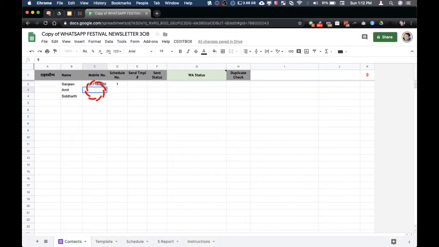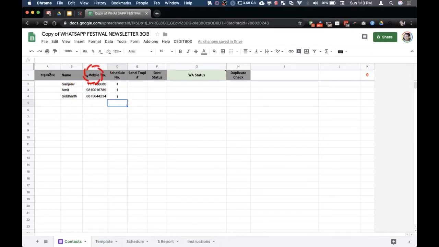Again, there's a small check that we have got here to ensure that it's a 10-digit mobile number. And again, I can put another number here, so on and so forth. And you need to give a schedule. So let us, for the demo purposes, put schedule number 1.